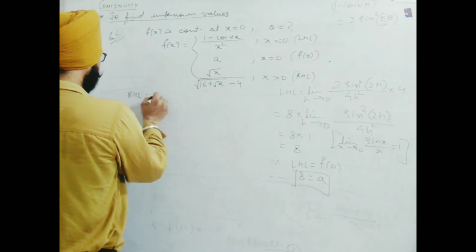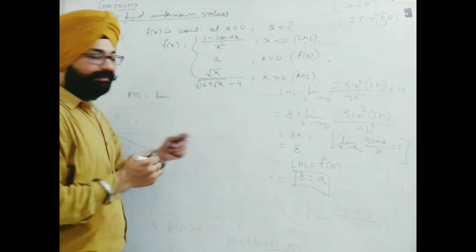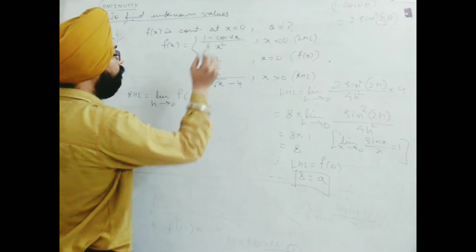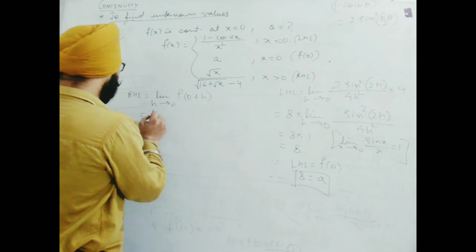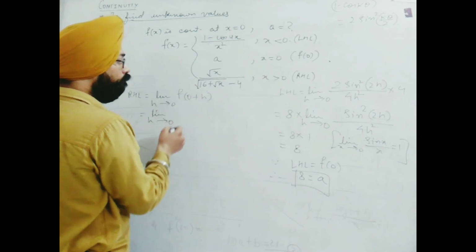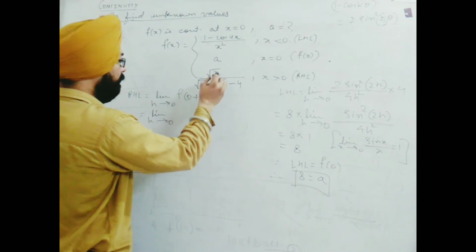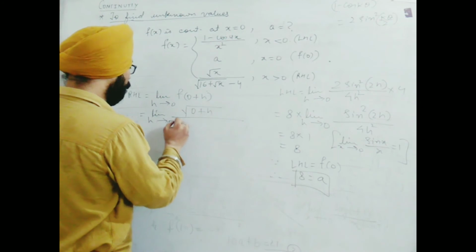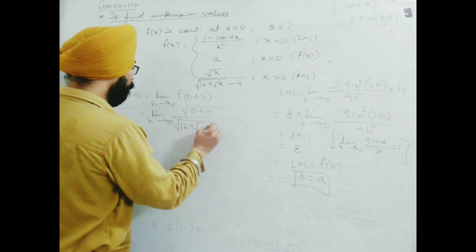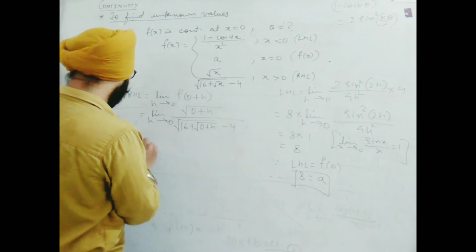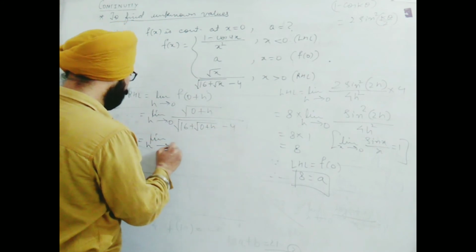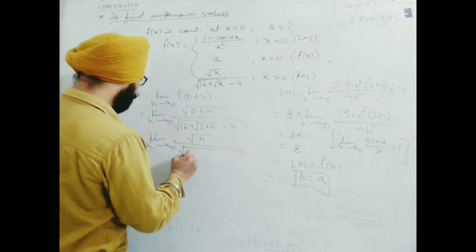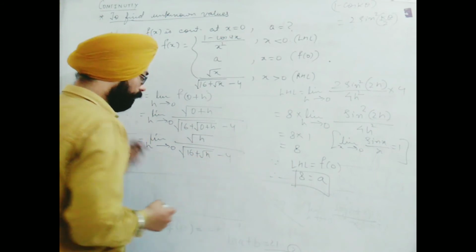Suppose I take RHL. Now after this step it's not a must, but still for your explanation, limit h tends to 0, f of 0 plus h, since we are doing it with respect to 0. In this definition of RHL, we replace each x by 0 plus h. Upon this it becomes root 16 plus root 0 plus h minus 4. Simplifying, limit h tends to 0, it comes to be root h upon root 16 plus root h minus 4.